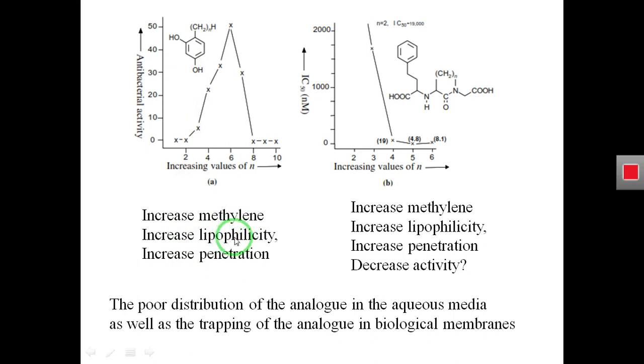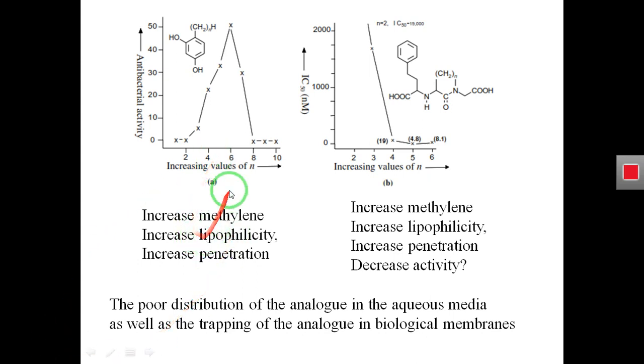So what is lipophilicity? What does it mean? It is the ability of a compound to dissolve in the cell membrane. If the compound has a high number of methylene groups, it will easily dissolve in or penetrate the lipid membrane, the cell membrane that is made up of lipid. So it will easily penetrate through the cell membrane and reach the inside of the cell, the cytoplasm, to the target site.